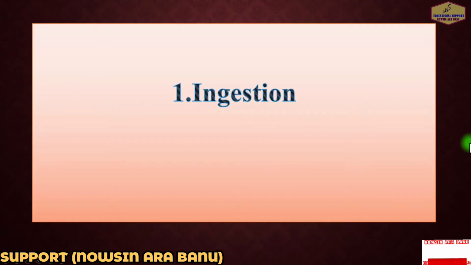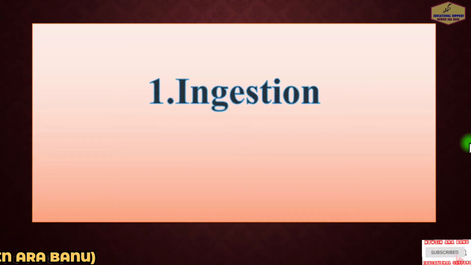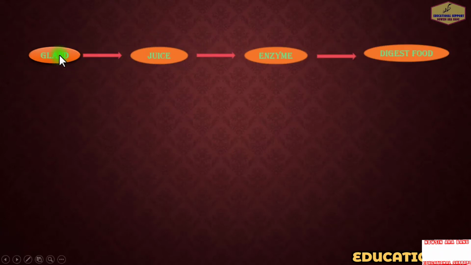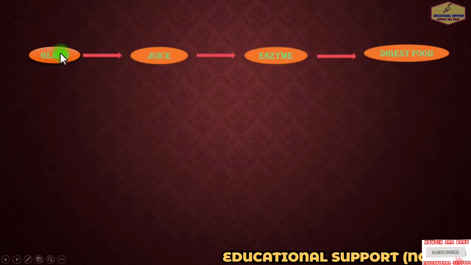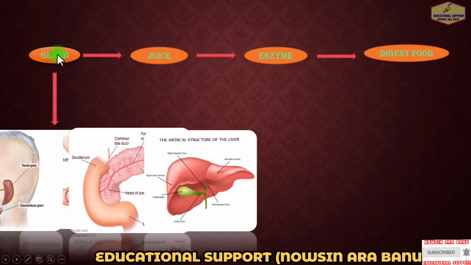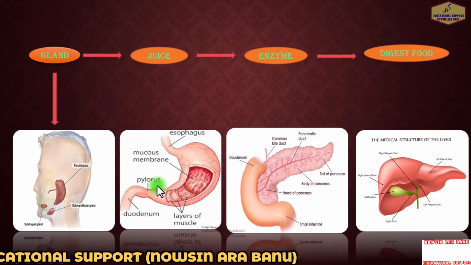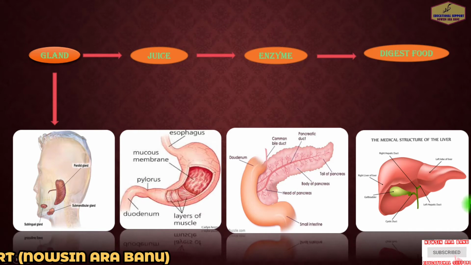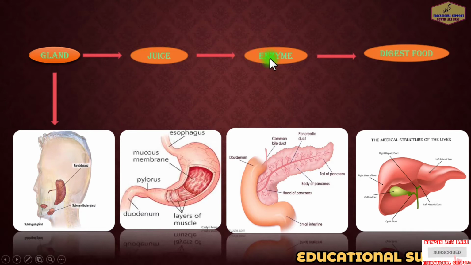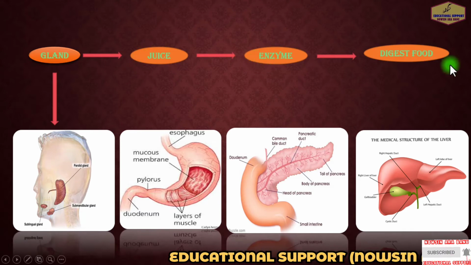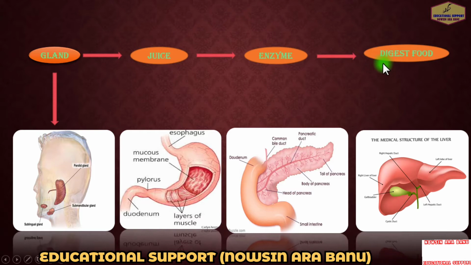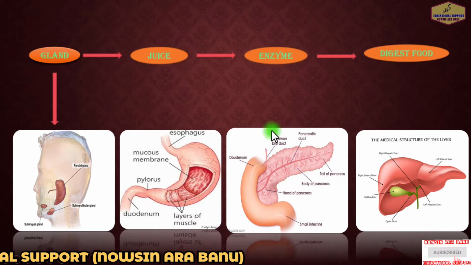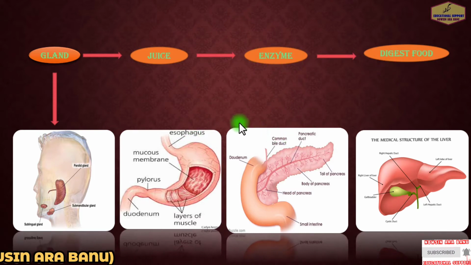So first is ingestion. The glands which are present in our human body are the salivary gland, stomach, pancreas and liver. All of these glands produce juices, and enzymes are present in these juices, and food particles are digested by these enzymes. So in this process we can digest.